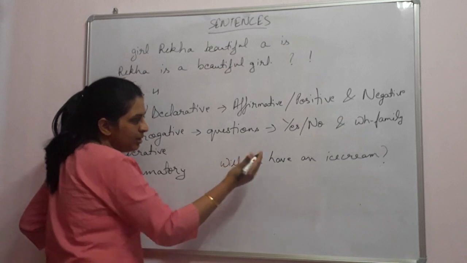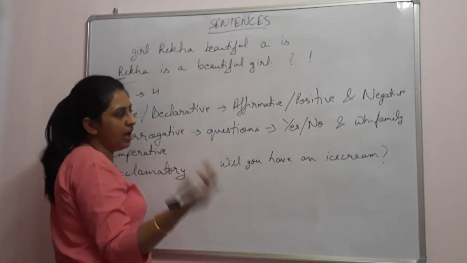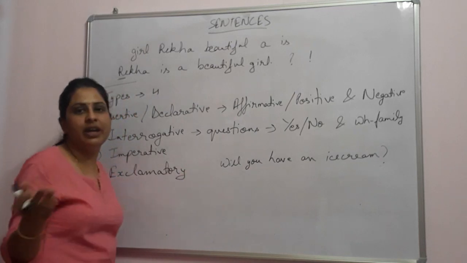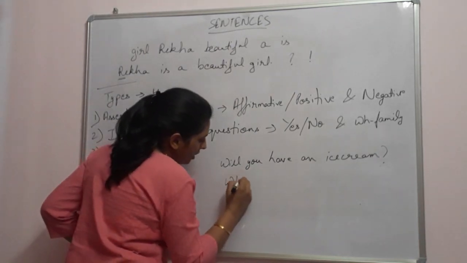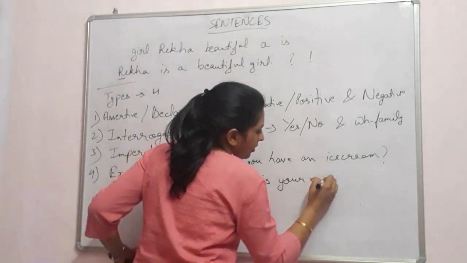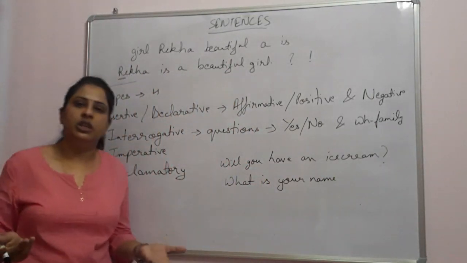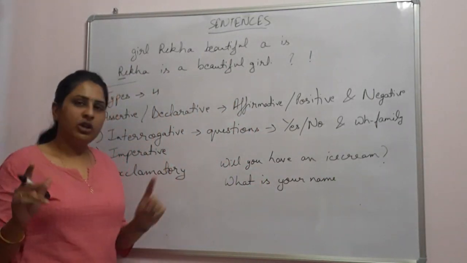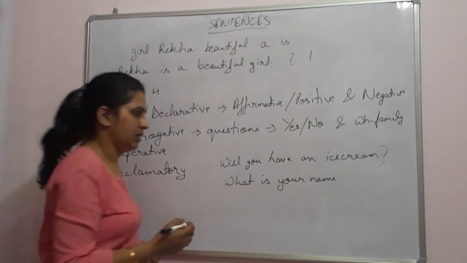Second is the WH family. Whatever question starts with a W word or H word, that is what, which, where, when, or how, is our WH family question. So, what is your name? It is asking a simple question, and you will give your answer not simply in yes or no. You will tell the complete name to that person.